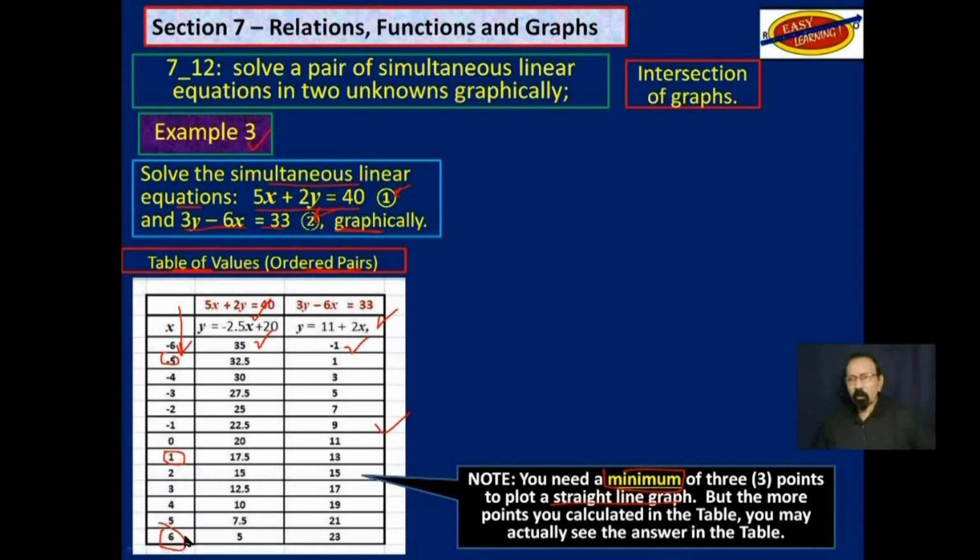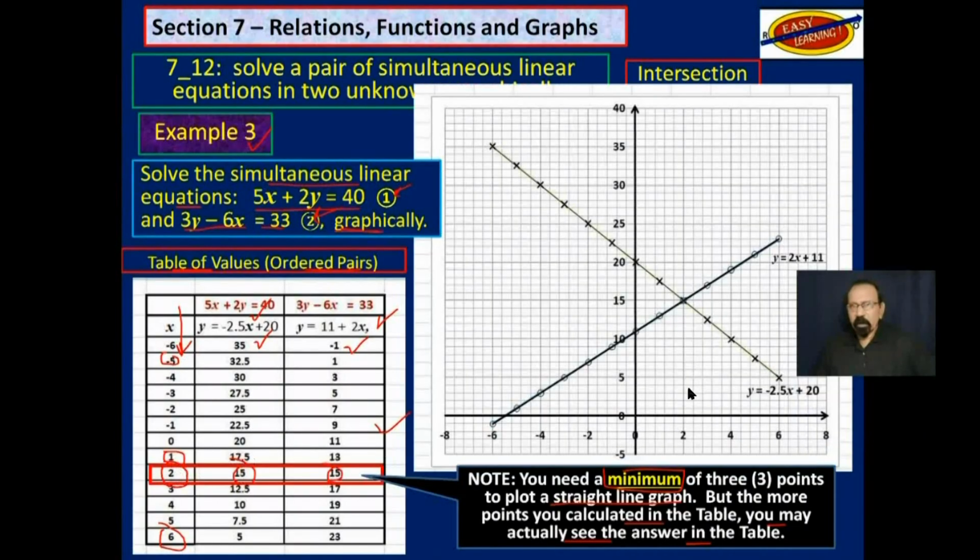However, the more points you calculate in the table, the more likely you are to actually see your answer in this table. And in this case, the answer is 2, 15. So let's look at a graph. There are the two graphs. Y is equal to 2x plus 11. Well, over here I have it as y is equal to 11 plus 2x.